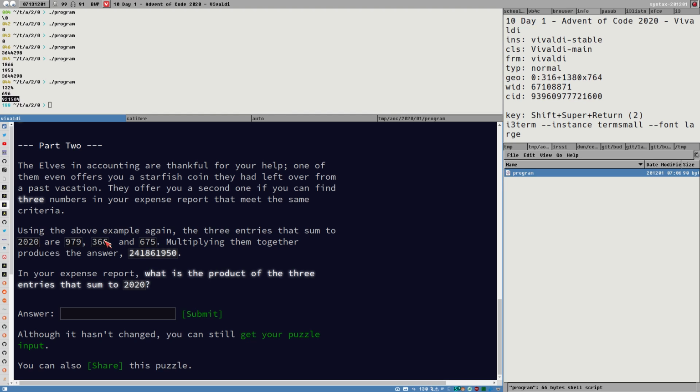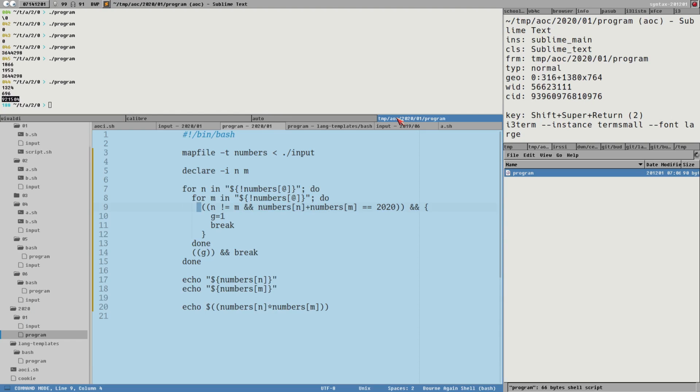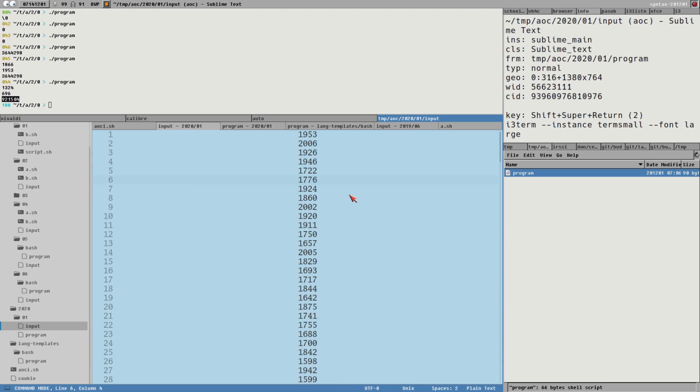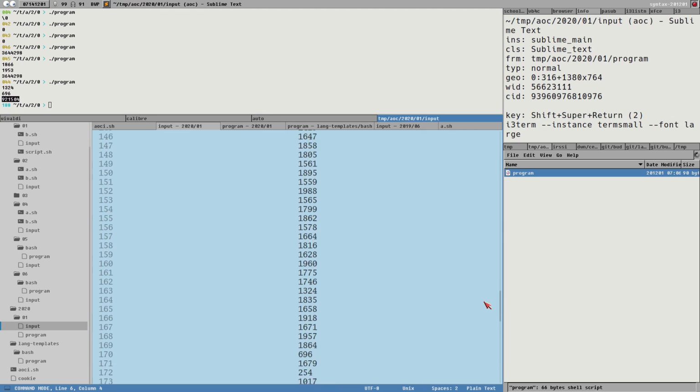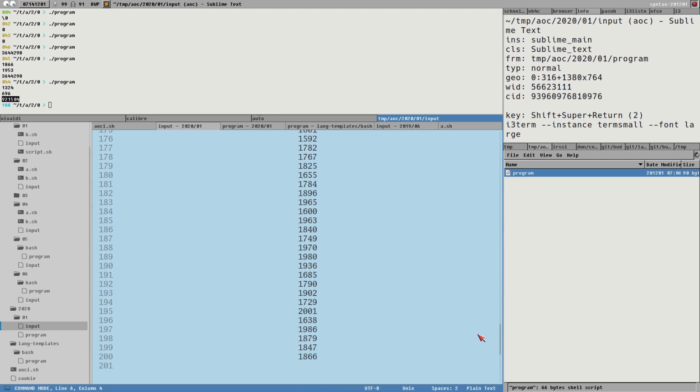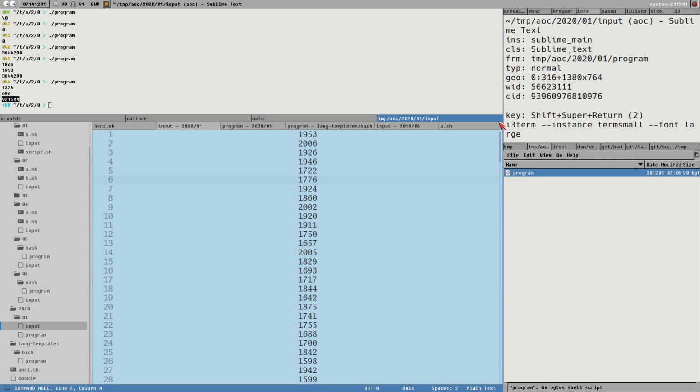And that should narrow the list. And maybe there even is input here that is more than 2020. Maybe not. No, it doesn't seem like it. Yeah, no, and you cannot do that, of course.